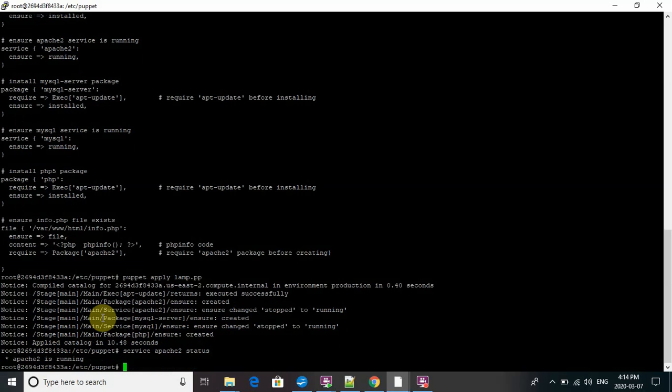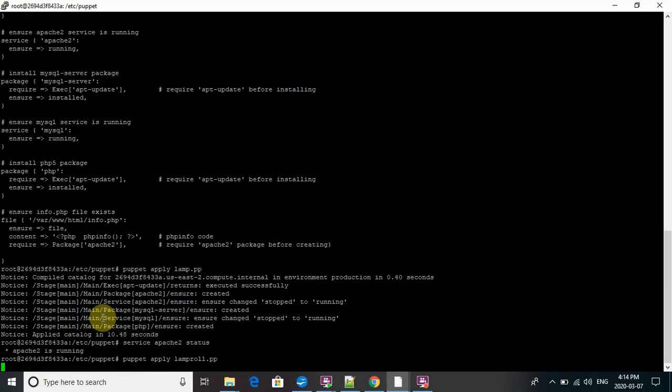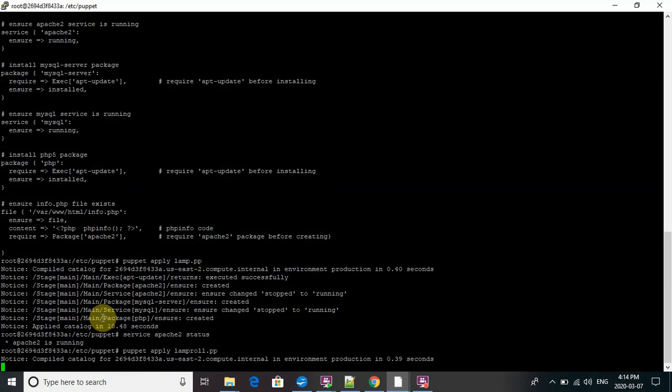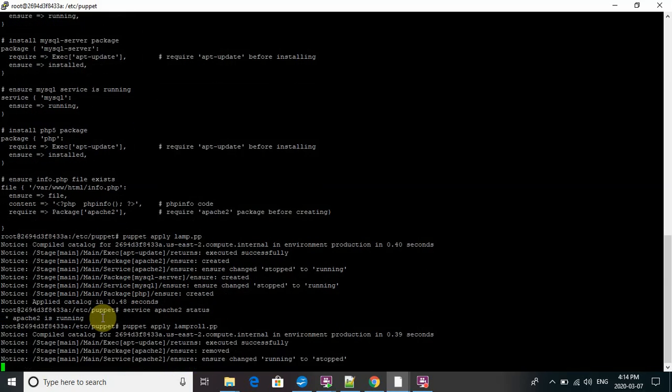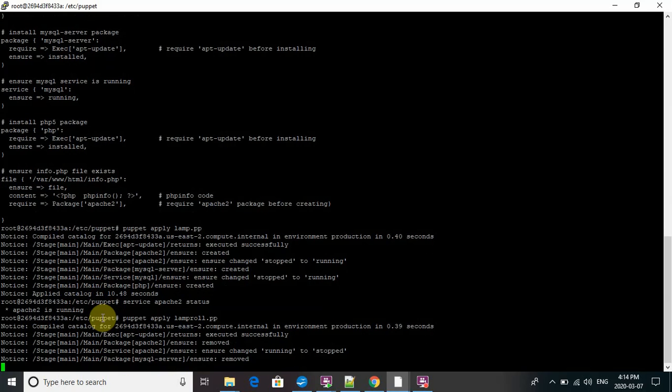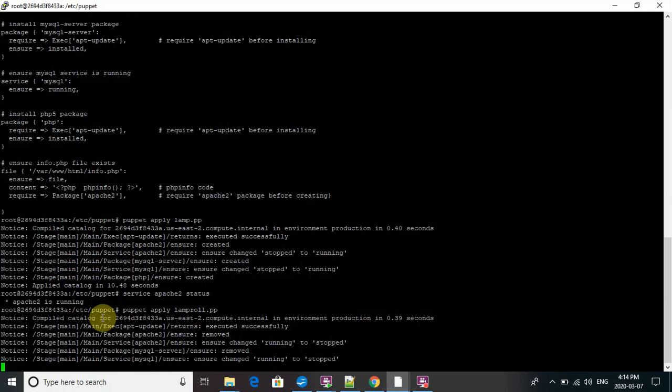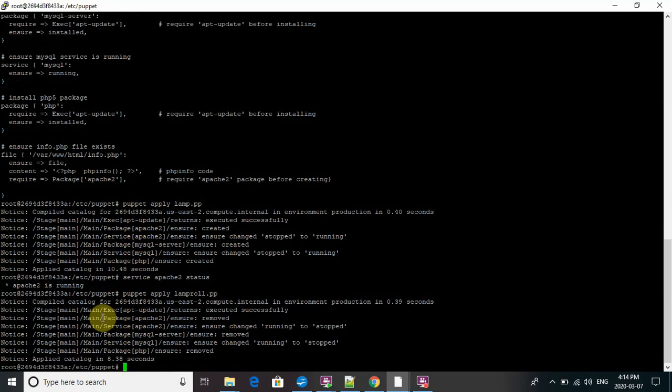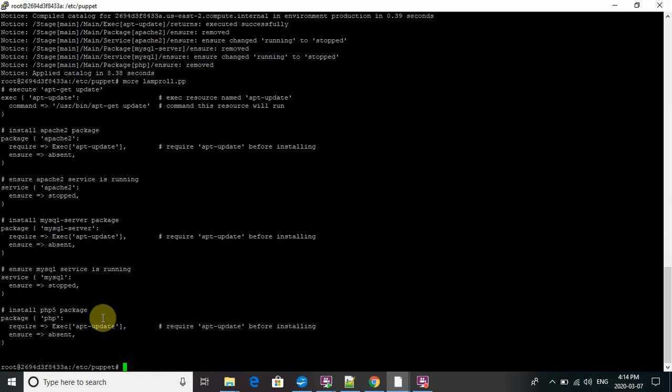and that was it. I can show you how to roll back. Very simple. Let me open the file. We just need to replace installed by absent and running by stopped, and it's going to be the reverse operation.